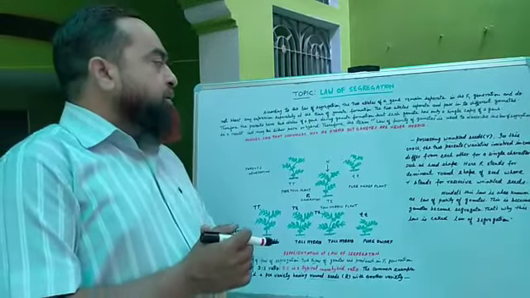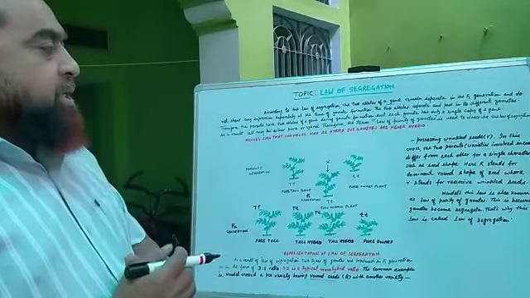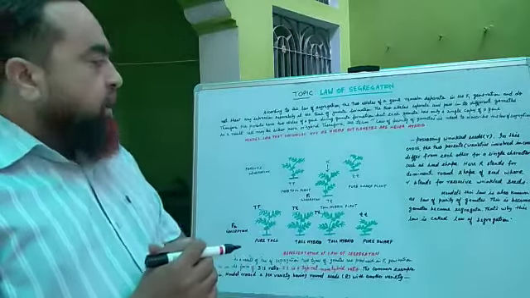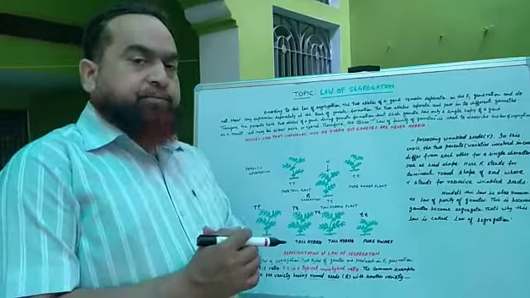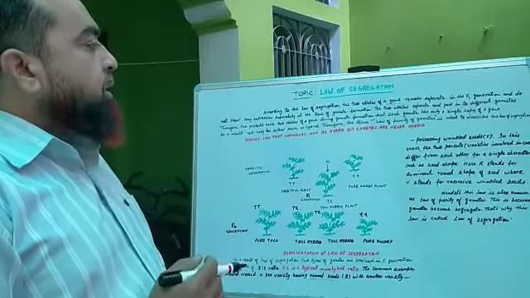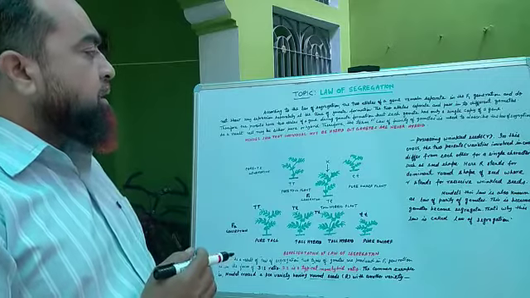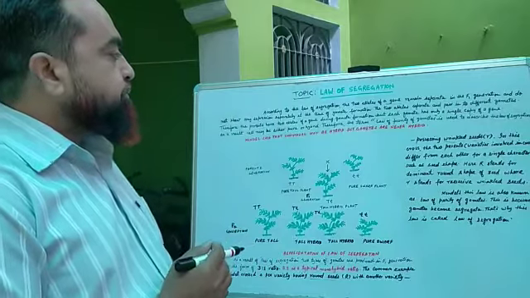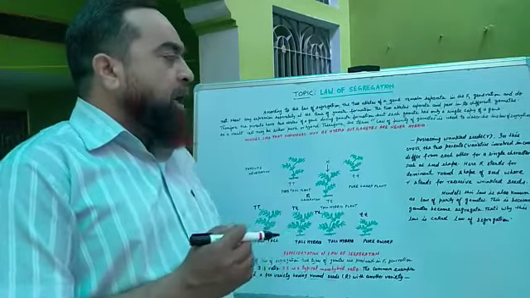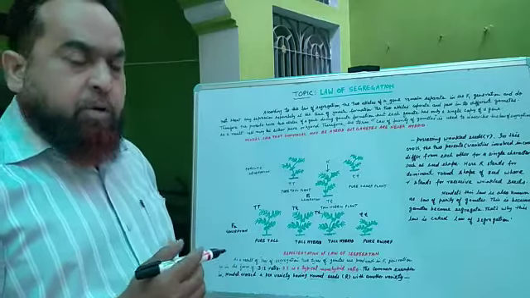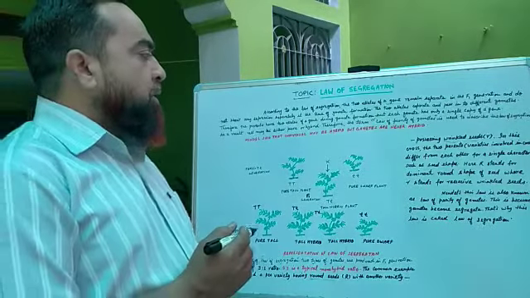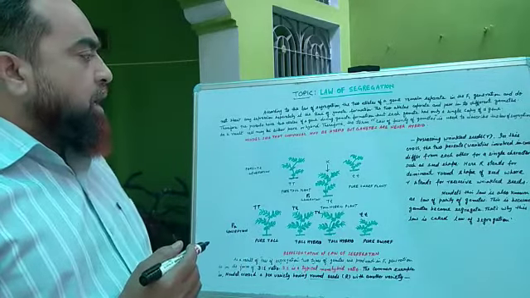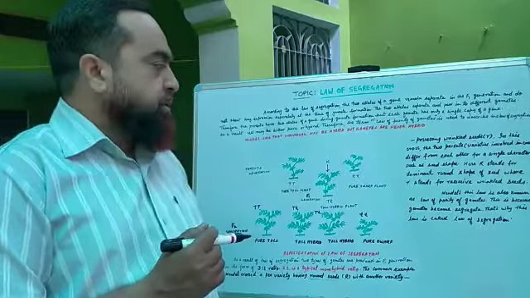In this cross, the two parent varieties differ from each other for a single character, such as seed shape. Here capital R stands for the dominant round shape of seed, whereas small r stands for recessive wrinkled seeds.